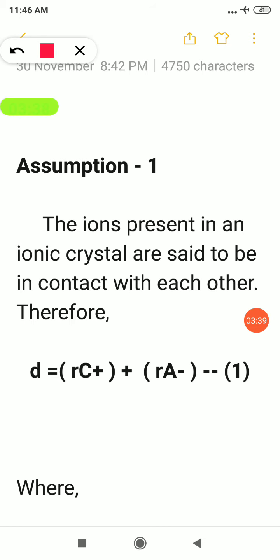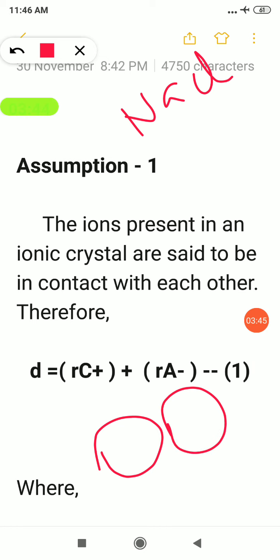Now see, NaCl is an example of an ionic crystal. It has Na plus ion and Cl minus ion. It is Na plus, it is Cl minus, and there will be a connectivity between these cations and anions. So that is given in the first assumption: the ions present in an ionic crystal are said to be in contact with each other.